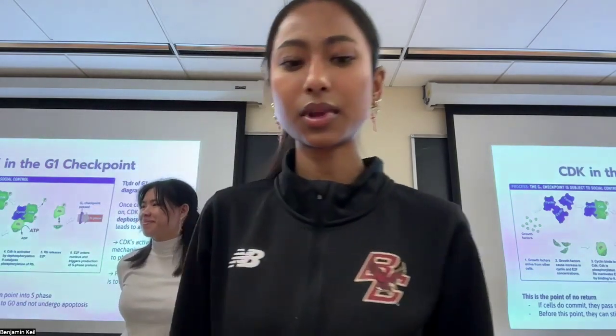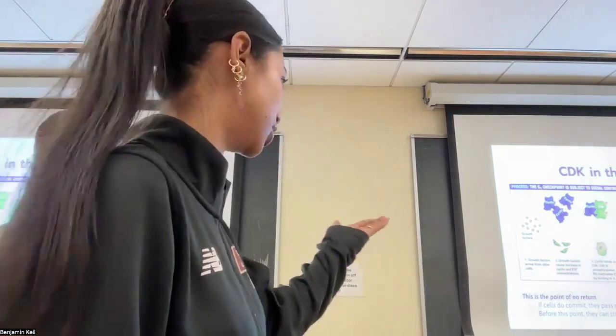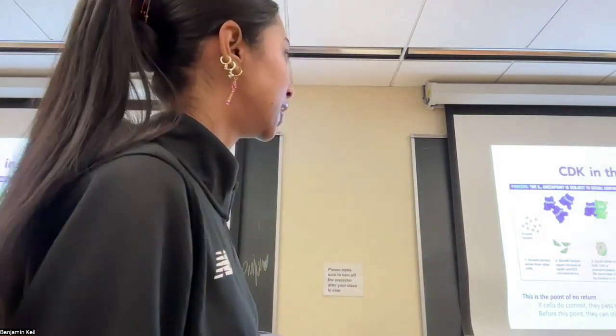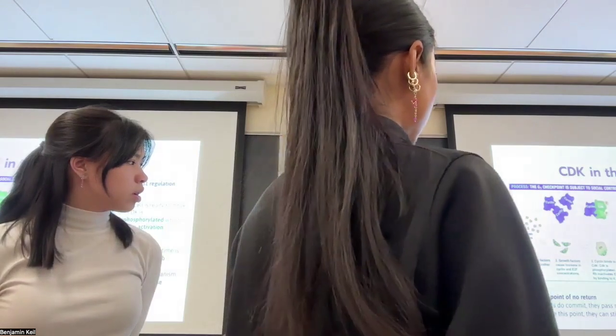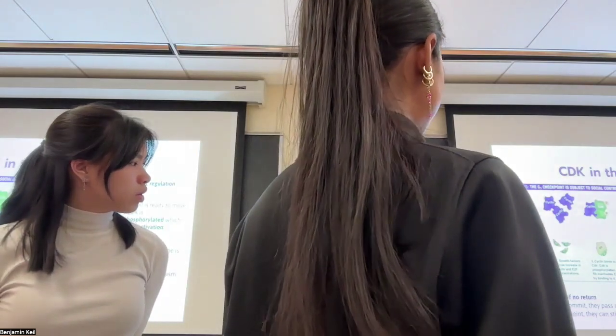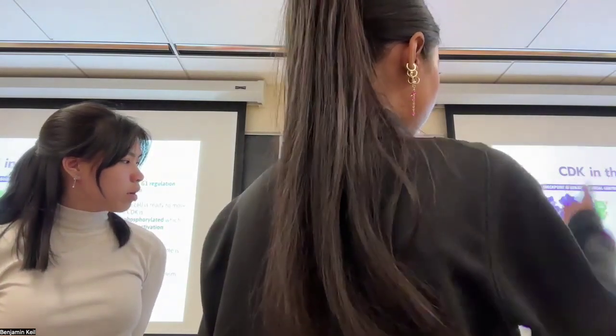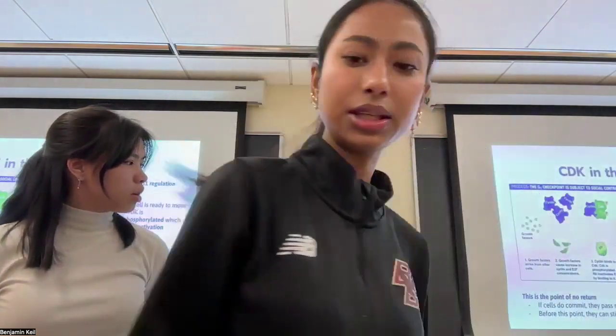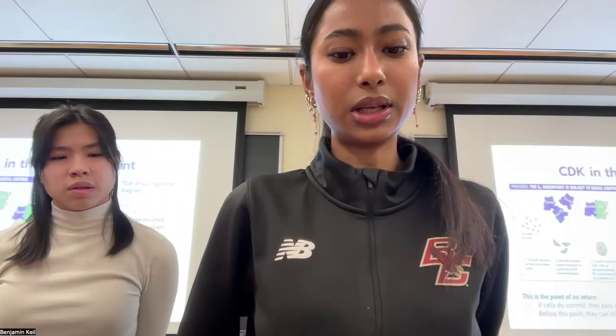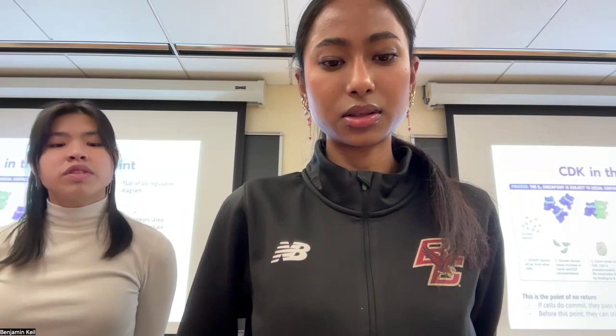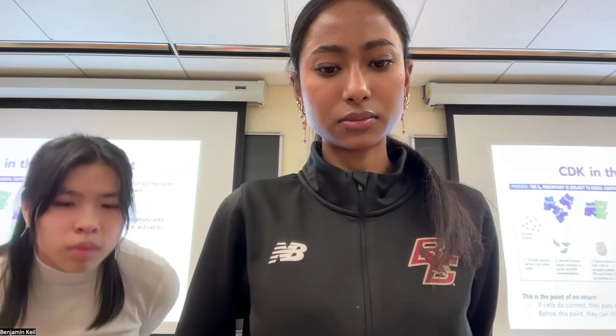So then once the cell is ready, it will go to CDK, then it gets dephosphorylated, which leads to activation. And CDK activates the mechanism of RB, basically what we talked about there. And then these are the checkpoints. If the cells do commit, then they pass the restriction.